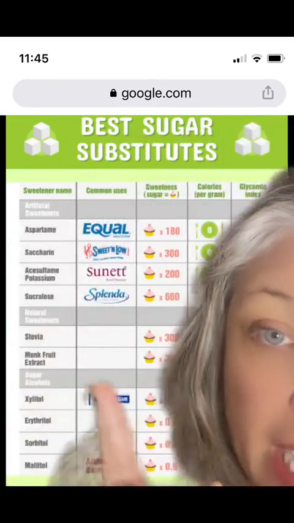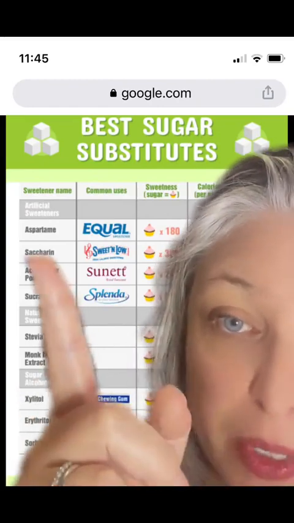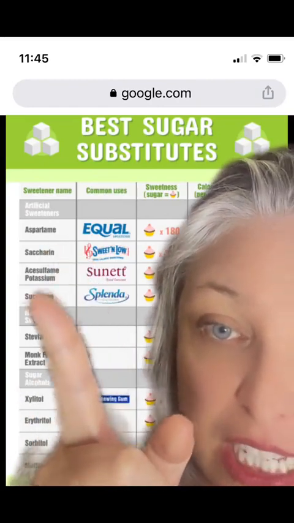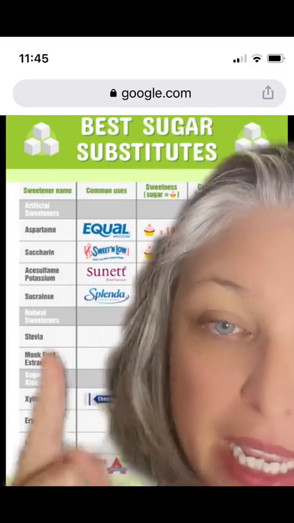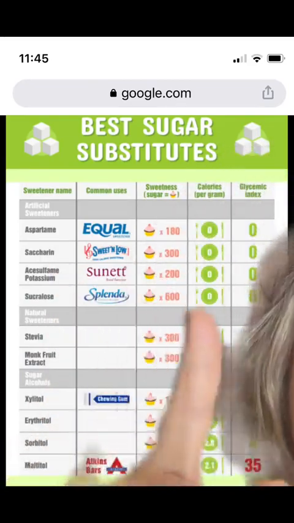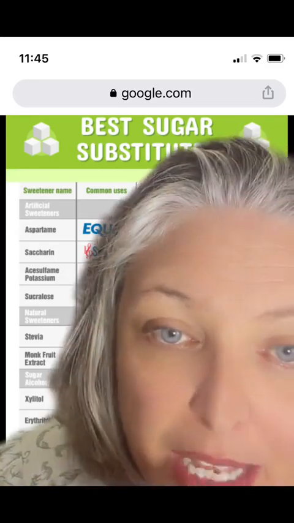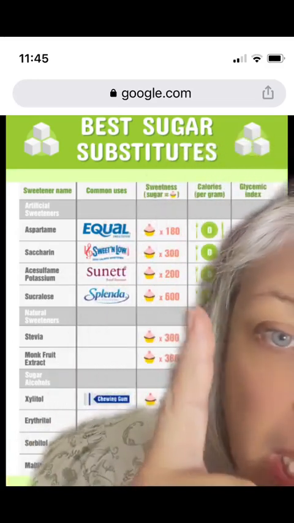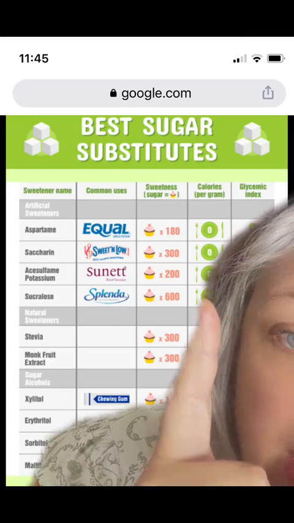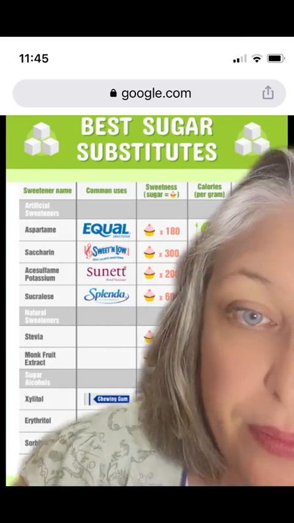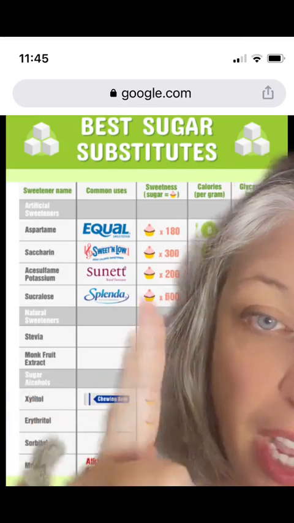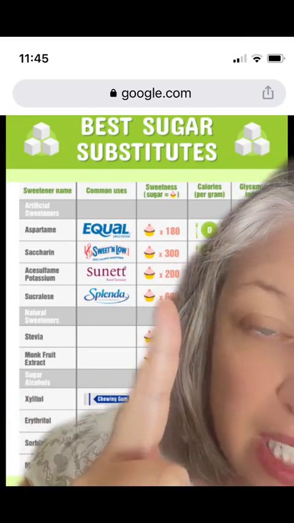But let's have a look here. These are artificial sweeteners: aspartame, saccharin, sucralose. I don't actually know how to pronounce this one. Anyway, it tells you the glycemic index, which is 0. That means it has no effect on the body. Calories 0, and then how sweet it is compared to sugar. That's going to give you an idea of how much you need in the recipe to get it to taste similar.